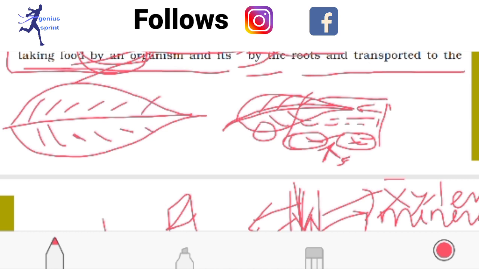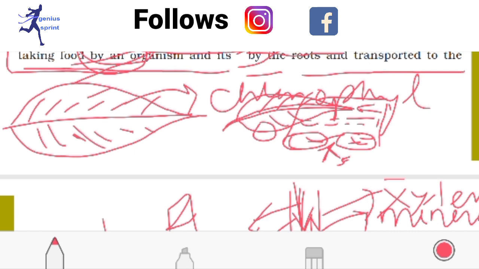For that reason we see the leaves as green, because this green pigment is called chlorophyll, and this chlorophyll helps to prepare their food. When the sunlight falls on the upper surface of the leaf, and the minerals enter through the different cells of the plant, the food is prepared in this green segment. So this is called chlorophyll.